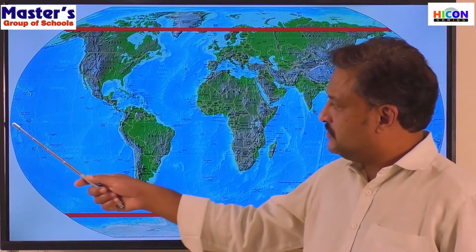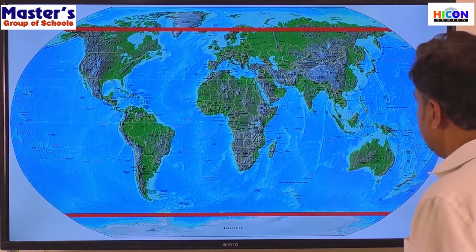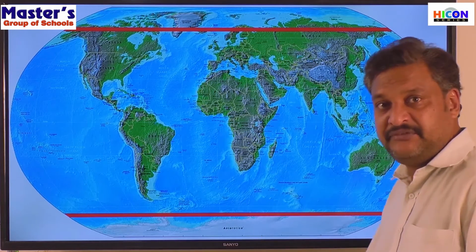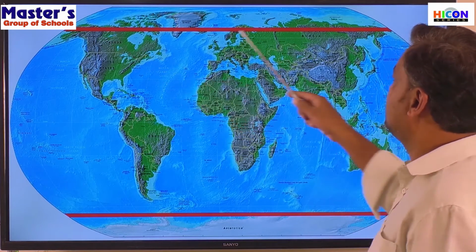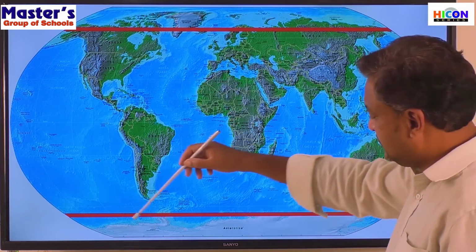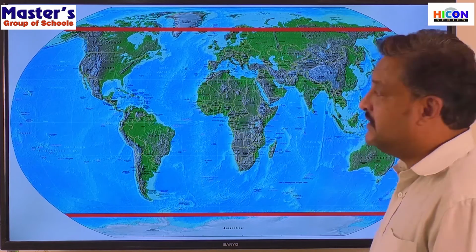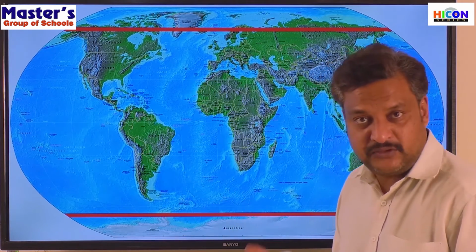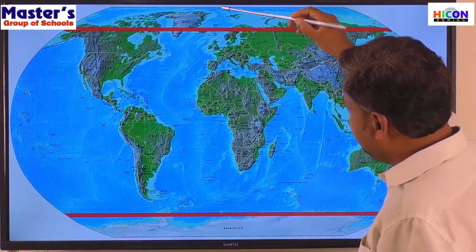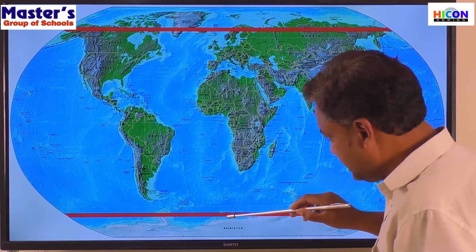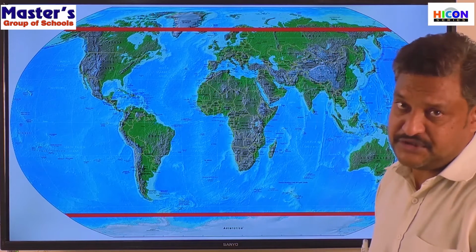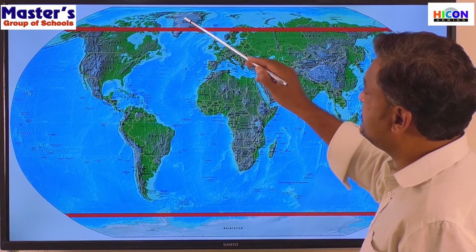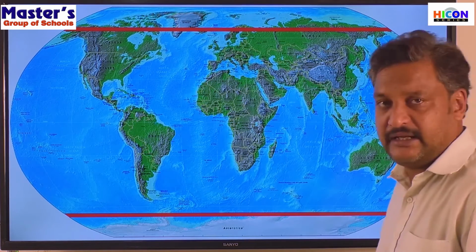So we know this is the equator and this is the Democratic Republic of Congo, which we have already studied in the previous lesson. This is the Arctic Circle, the northern Arctic Circle. This is the Antarctic Circle, which is in the south. It's 66.5 degrees north latitude, and this is 66.5 degrees south latitude. This region is called the North Polar region, and this is called the South Polar region. So we are going to deal with this country today, Greenland, right?